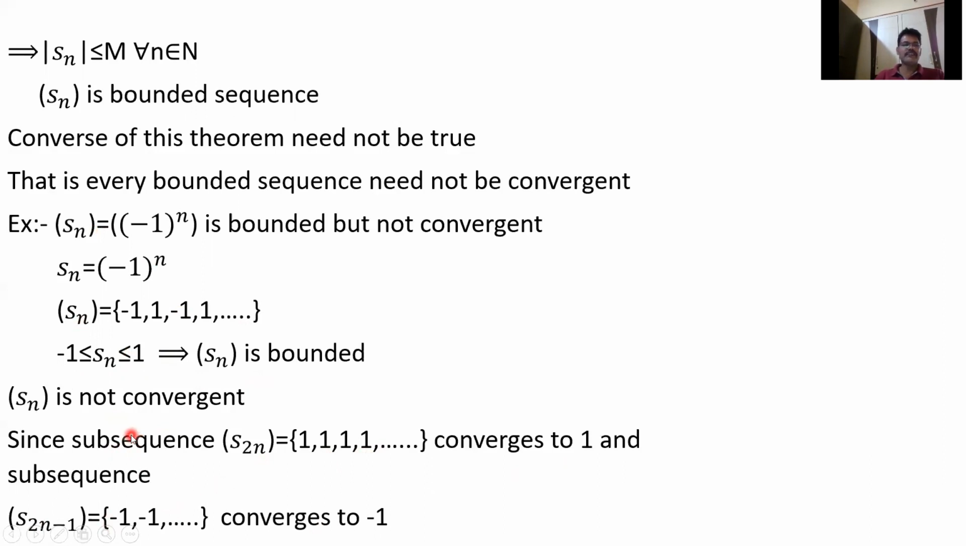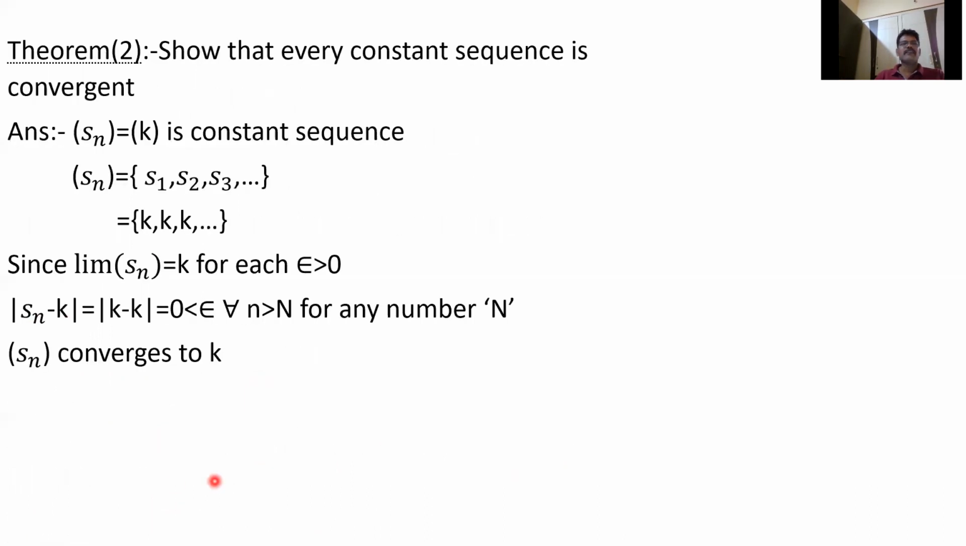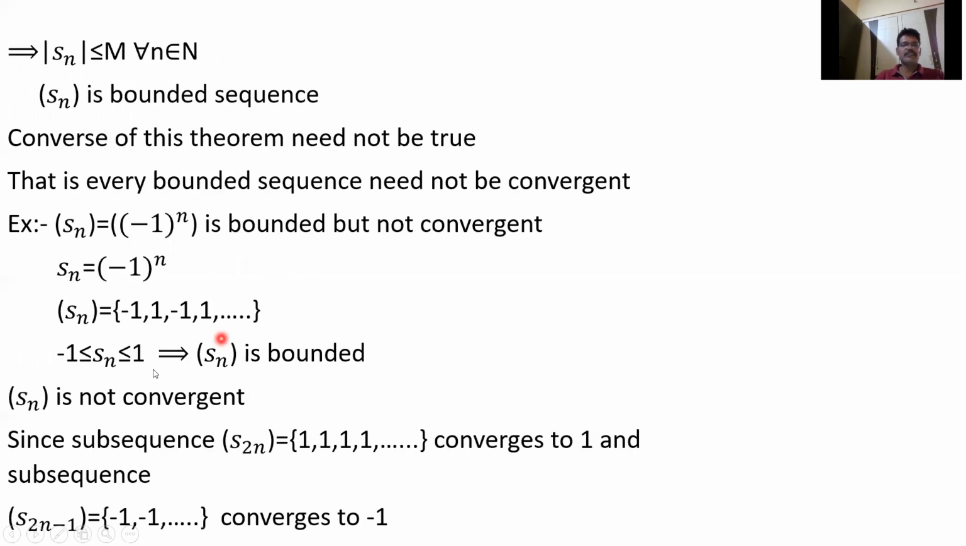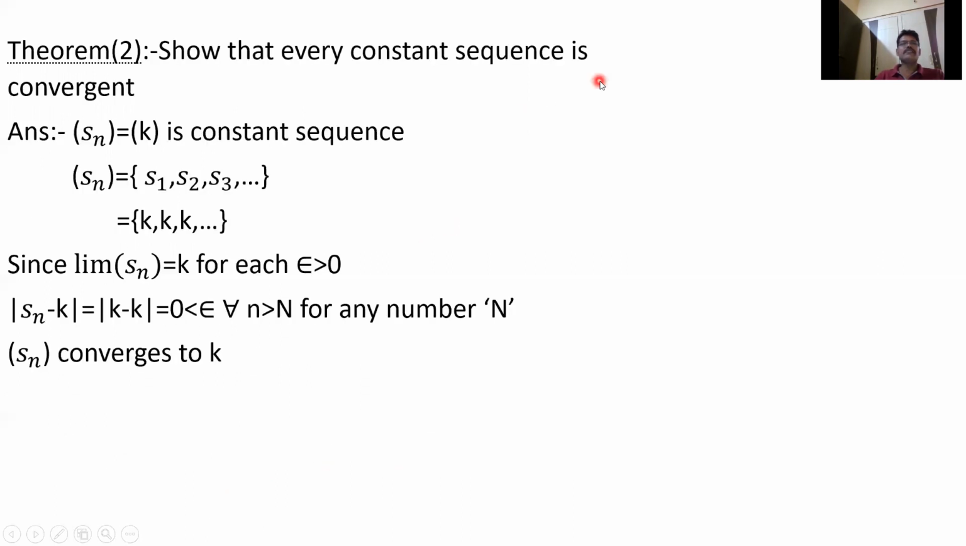We'll see how it works for the subsequence terms, so that every constant sequence is convergent. Here S2n is 1, so it is a constant. Every term is the same term. So it converges to 1, and the other converges to minus 1. So every constant sequence is convergent. So Sn equal to k is a constant. What is the meaning of a constant sequence?